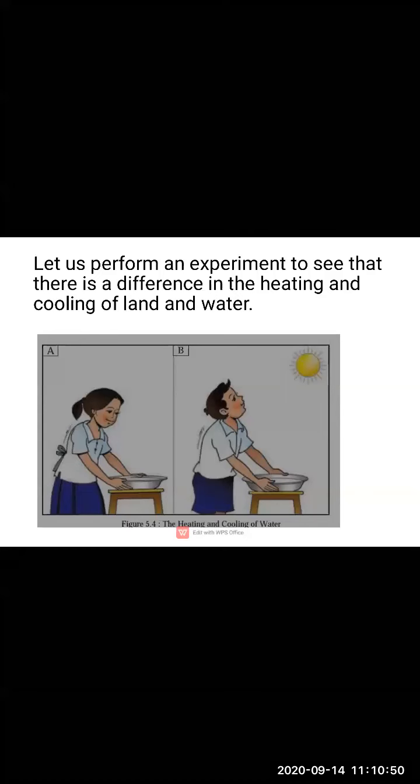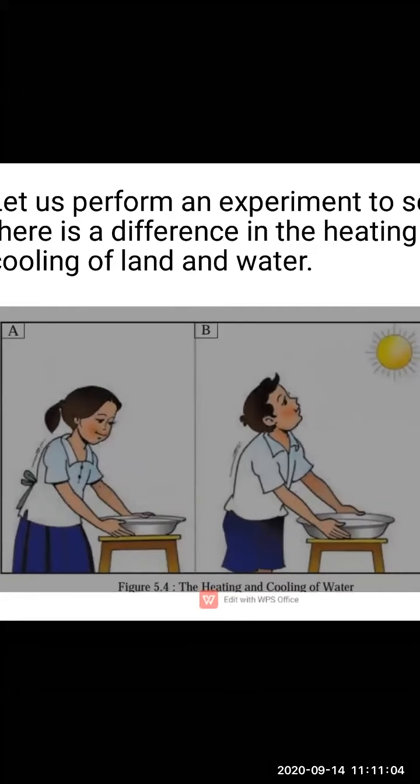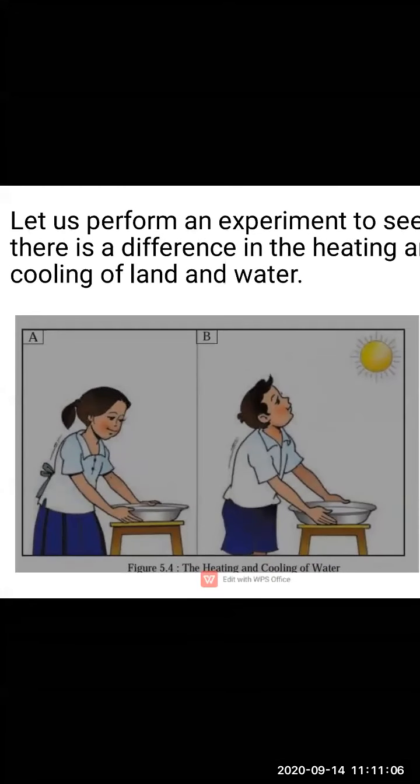For this, children, we are going to take a vessel, or a pot, of the same size. In pictures A and B, you can clearly see that the pot size is the same. We take two pots and fill the same amount of water in both pots. Now one pot we are going to keep inside the house, and the other we are going to keep outside.